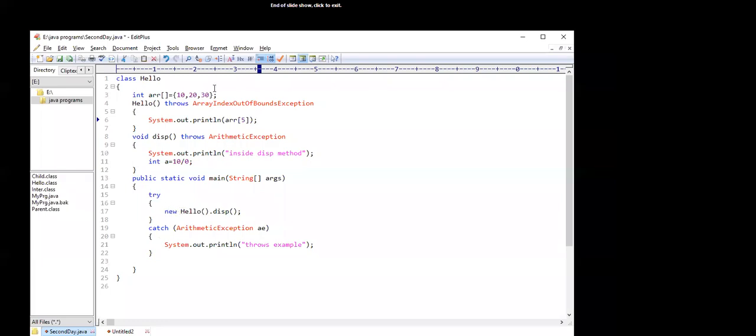Then the constructor gets called by the statement here, and the statement again throws an exception which is of type ArrayIndexOutOfBounds.